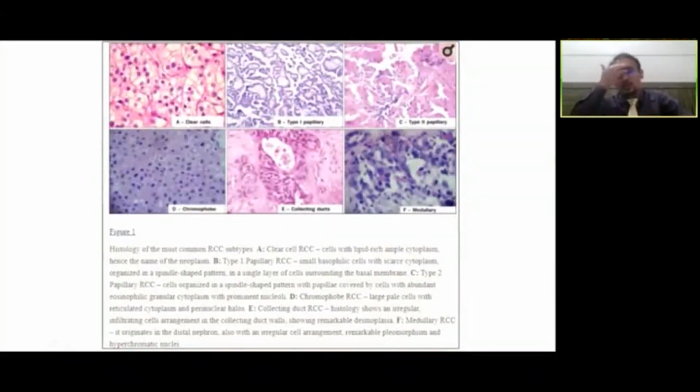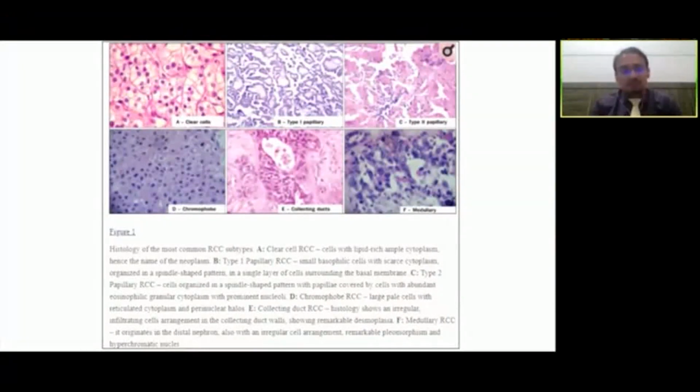So coming to the histology, I'm going to spend some more time on this particular slide for the benefit of trainees. We'll limit the discussion to pure RCCs now. Clear cell RCC, of course, is the most common type, with nearly 75% occurrence.